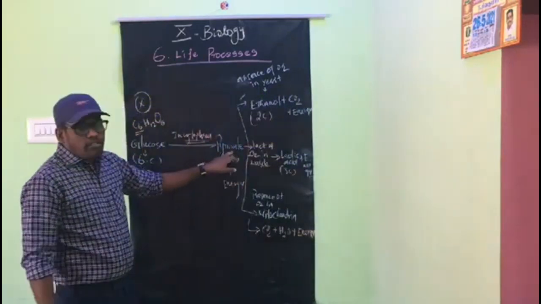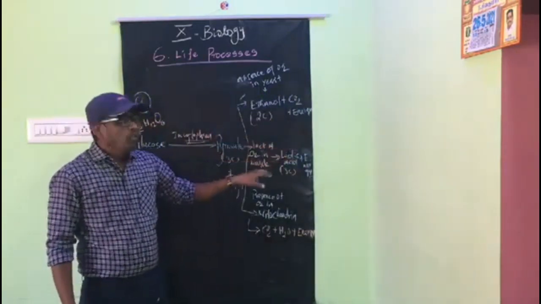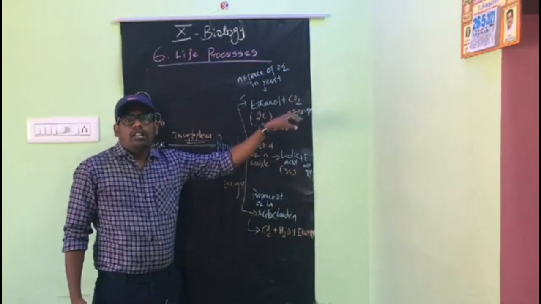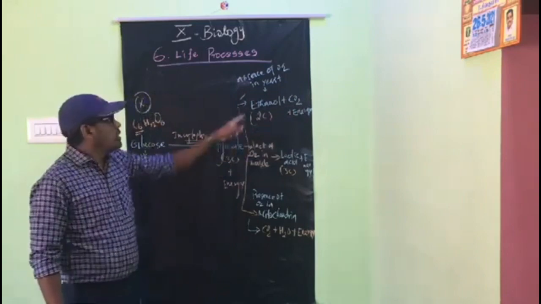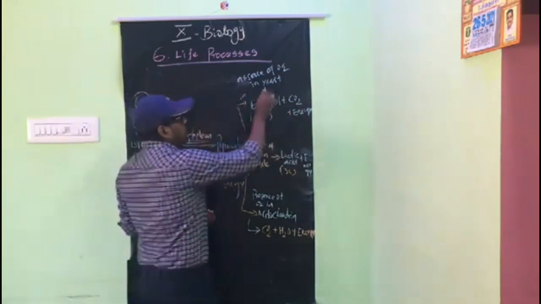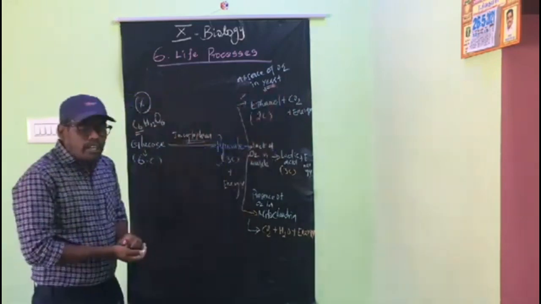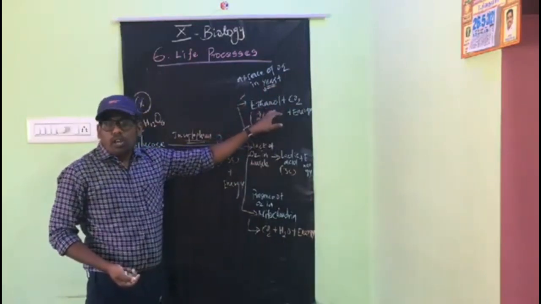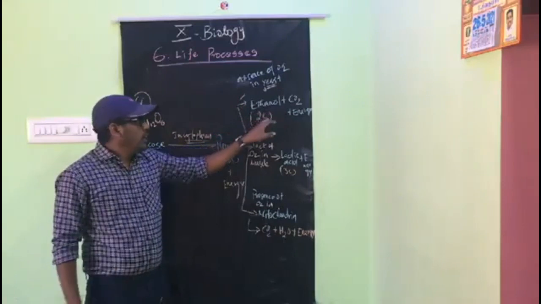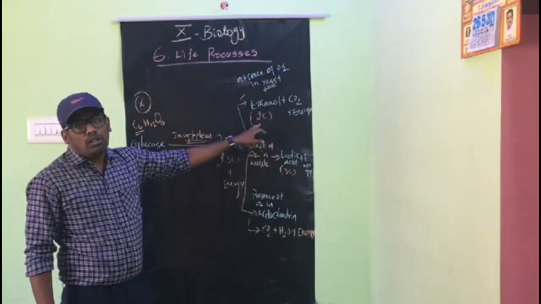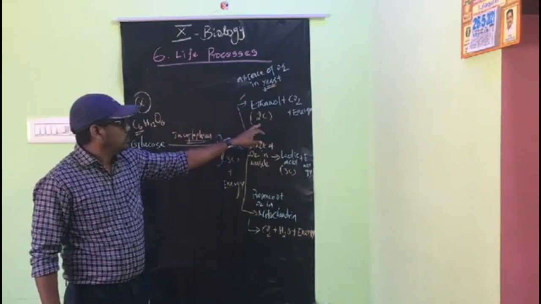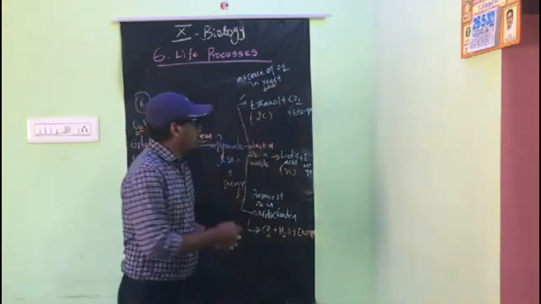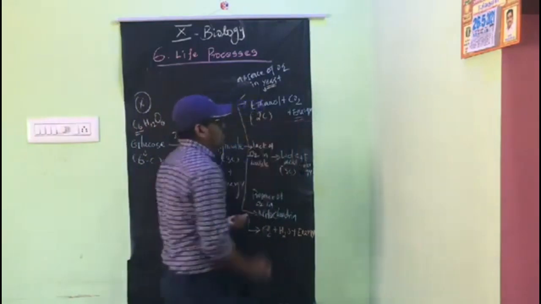After pyruvate, the energy is produced, and that occurs in different organisms in different ways. For example, in yeast cell, after pyruvate, ethanol is produced. What is ethanol? It is a type of alcohol containing 2 carbon molecules. Along with the ethanol, carbon dioxide is released, and finally energy is released.